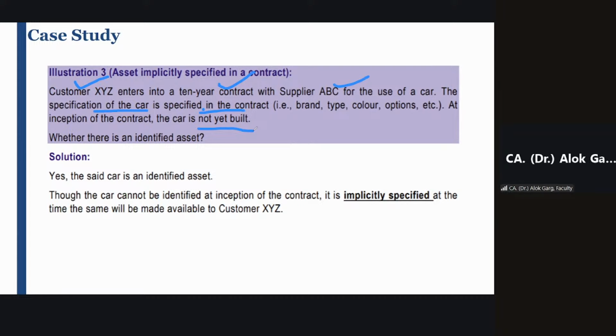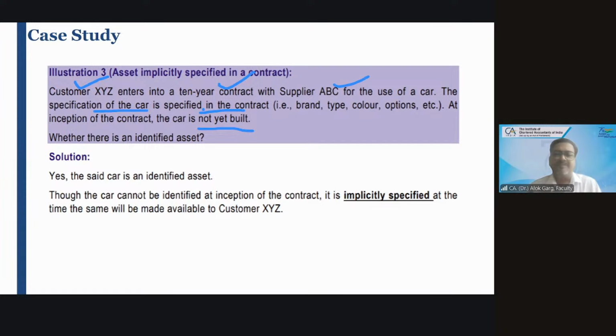Yes, it is an identified asset. Though the car cannot be identified at inception of the contract, because on the day the contract is made the car is not available, it is implicitly specified at the time the same will be made available to the customer.